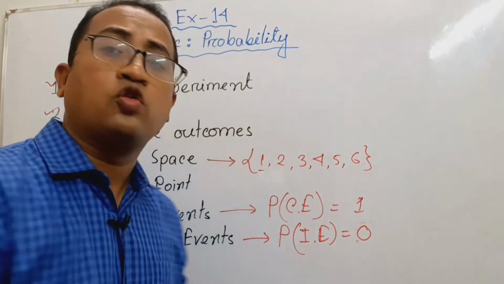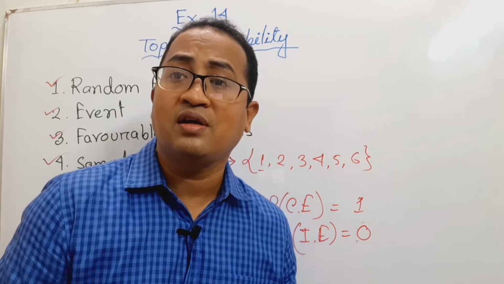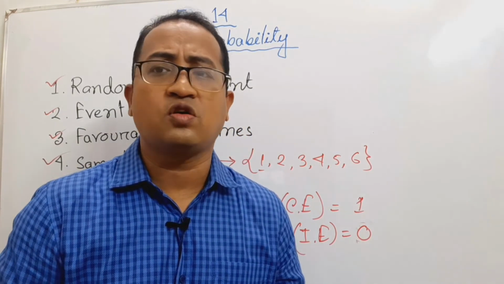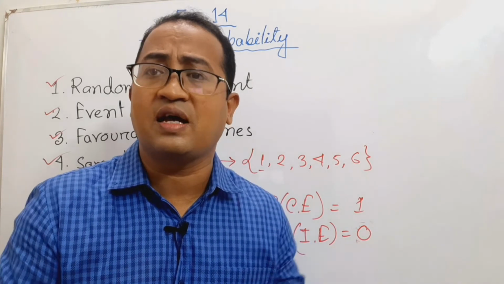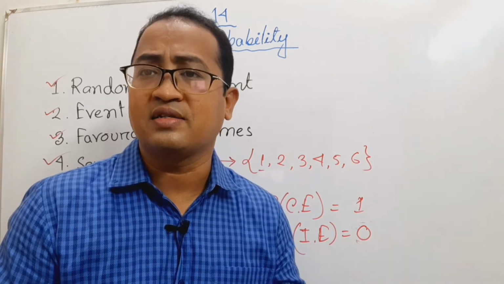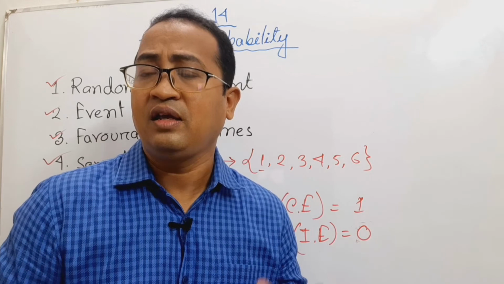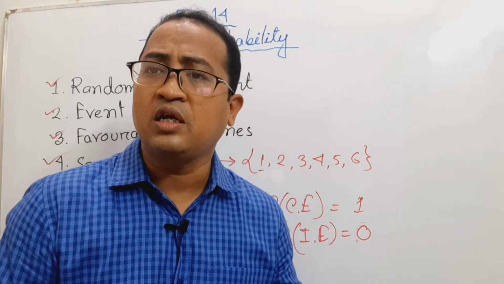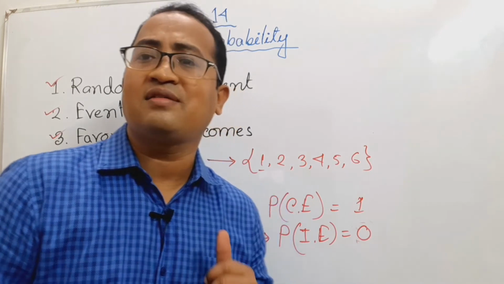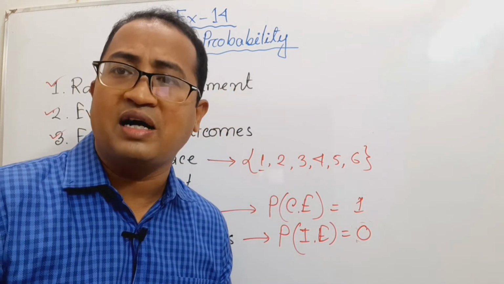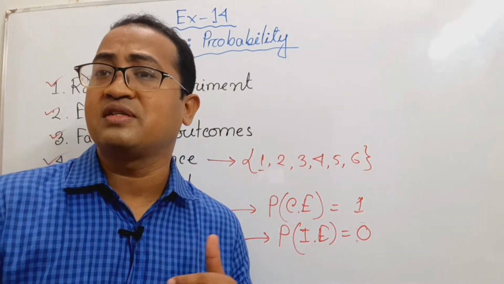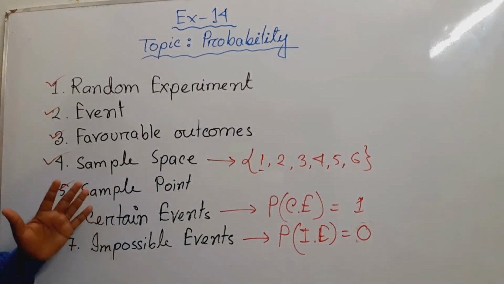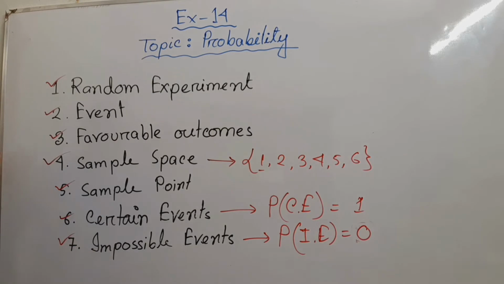Say you are throwing a dice and you want a number 7. Is it possible? No, this is not possible because there is no 7 on a dice. So you will not get 7 by throwing a dice. So here also the probability of getting 7 in a throw of a dice is 0. This is an impossible event. So this definition you must keep in your mind to solve the math of this chapter.